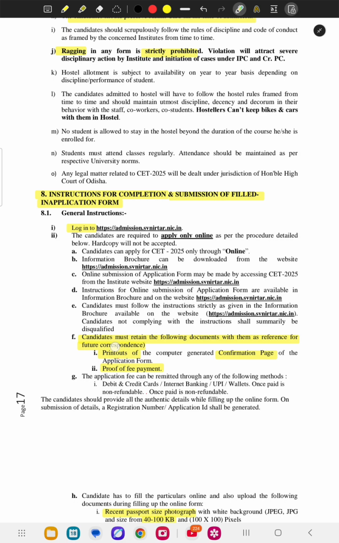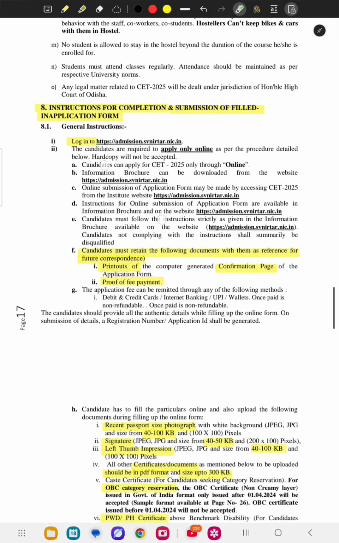Candidates must retain the following documents for future correspondence: printouts of their computer generated confirmation page and proof of fee payment. Please take out the printout of the confirmation page and proof of fee payment, because sometimes there are glitches and you can face problems.